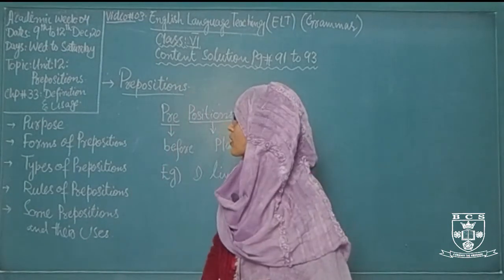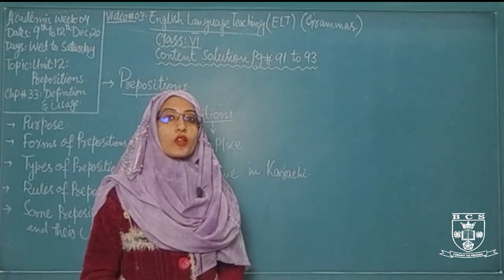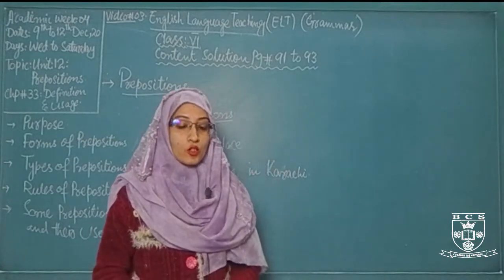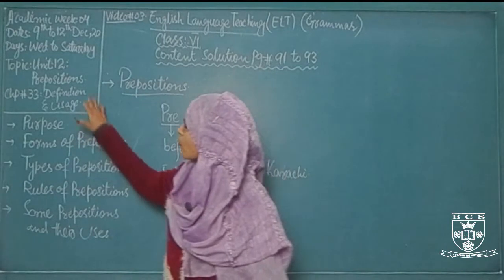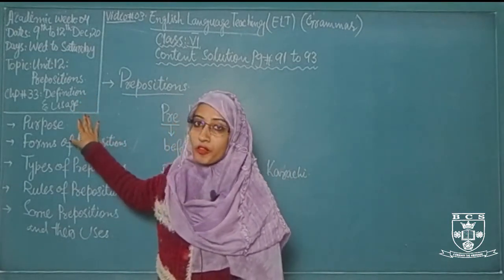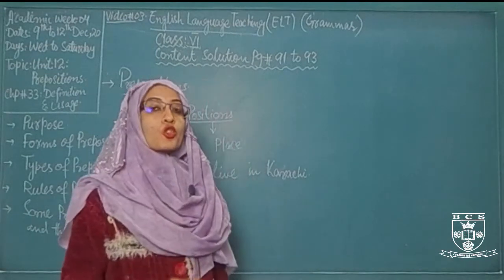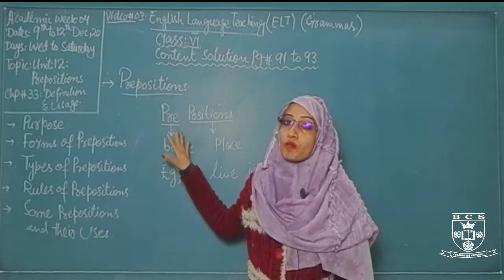Now before starting the class, I'm going to tell you we have studied unit number 11, adverb, in our previous classes. Today we will study the new unit number 12, preposition, and its chapter number 33, definition and usage. Before going ahead, first you should know what a preposition is and what the term preposition means.